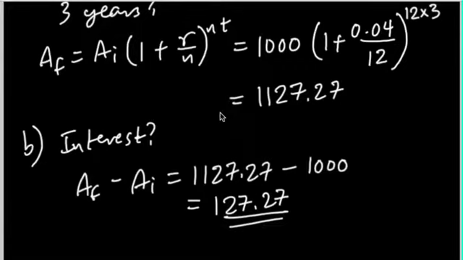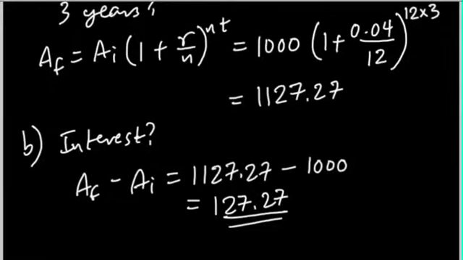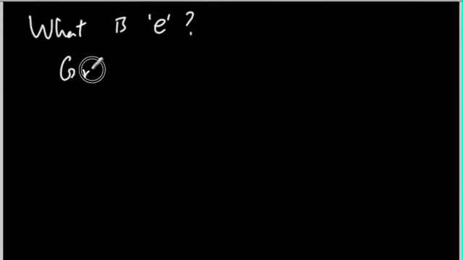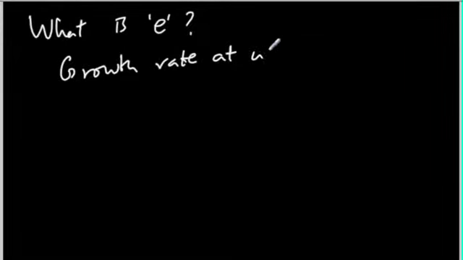So in the last video, we covered compound interest. In this video, we're going to cover what the natural number e is. And doing compound interest was a good transition into e. So what is e? What e is, it's basically the growth rate at which